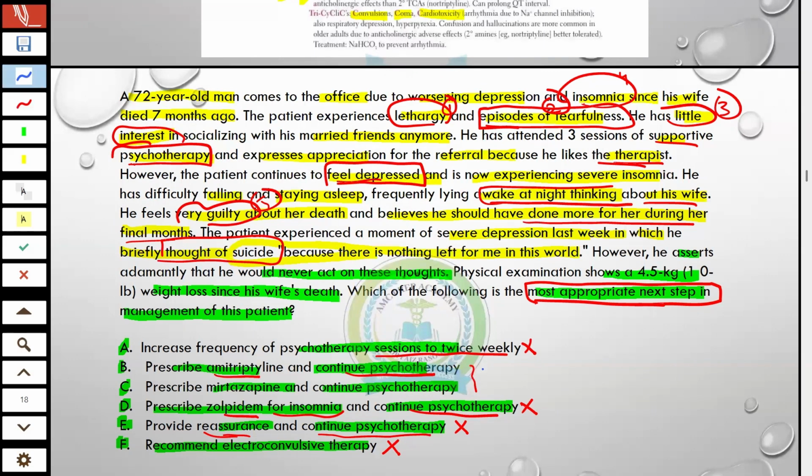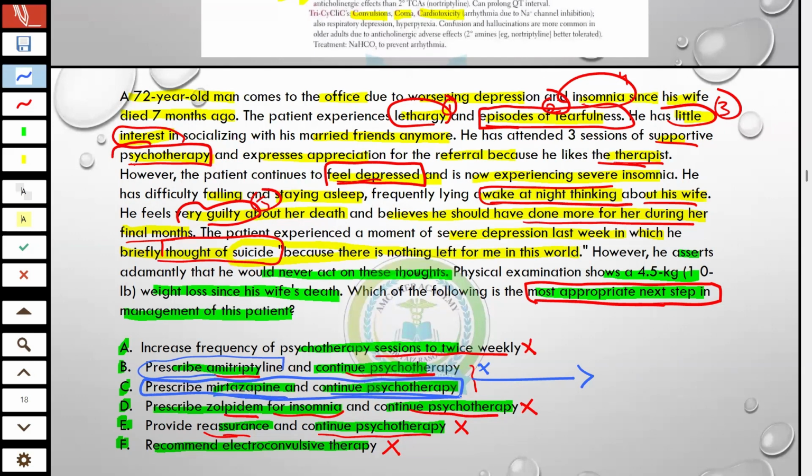So amitriptyline, as we discussed, and psychotherapy, you have two options, and you are confused between them, right? Amitriptyline is a tricyclic antidepressant, and this drug has major side effects like anticholinergic effects, so it is less commonly used. Rule out this. Then mirtazapine with continued psychotherapy will be the choice for this patient.